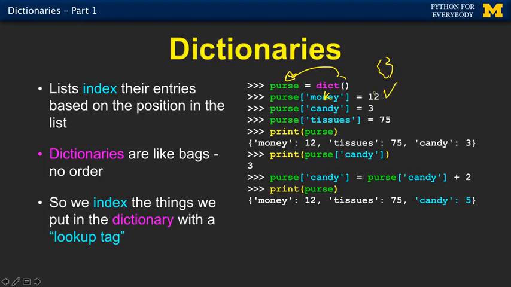And so we're putting 12 into the purse, but on the way in, we're labeling it with money, right? So 12 is the value, and we're putting it into purse, but we're storing it under money. I would say this as purse sub money equals 12. Money is the label, the index, the tag, whatever you want to call it. It is the way we're going to label this number 12 as we go in. And we're going to put 3 in, and label it candy, and we're going to put 75 in, and label it tissues. So inside a purse, we have these key value pairs. Say, hey, what's in purse? Well, money is 12. Under the tag tissues, we have 75, and under the tag candy, we have 3.